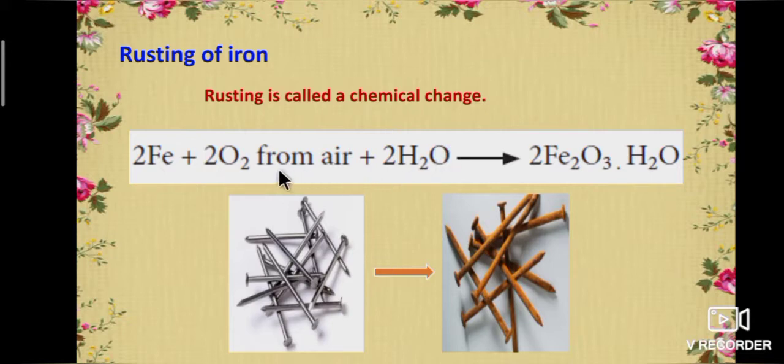Here, iron reacts with air or moisture and rusting takes place, because a new substance, iron oxide, is formed. It is a rusting material. For example, an iron nail after rusting gets a reddish brown color. So, it is a chemical change.